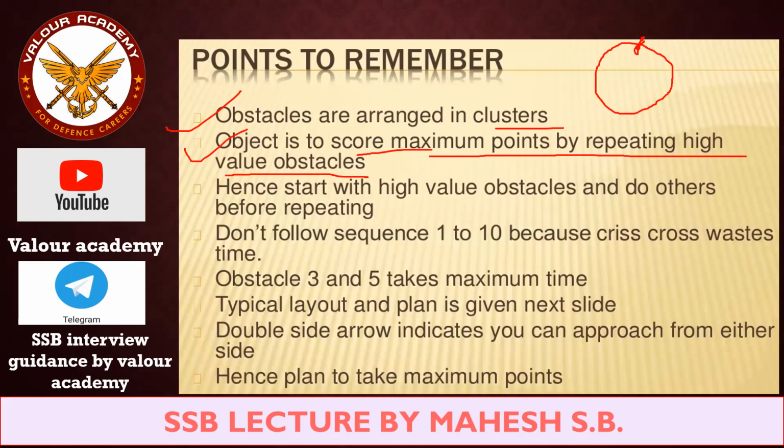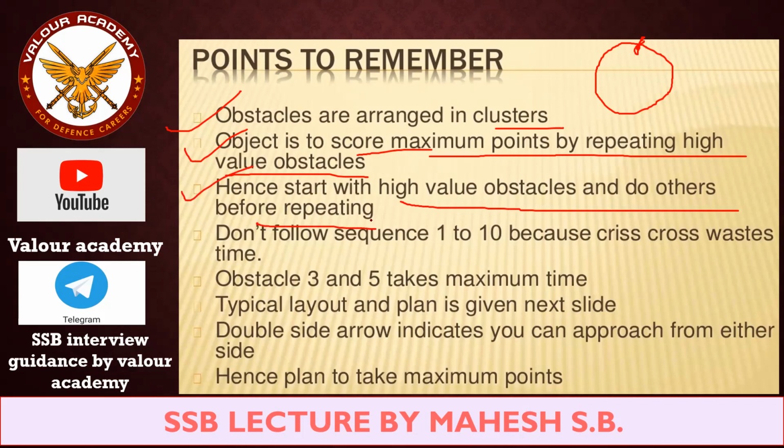Some of the candidates do two rounds of the obstacles. Okay, 2 rounds, they finish 20 obstacles. They have that much strength. Don't be under the impression that you only have to finish the 10 obstacles. I know it is very difficult, but all you have to do is raise your bar. Next is, hence, start with the high value obstacles and do the others before repeating.